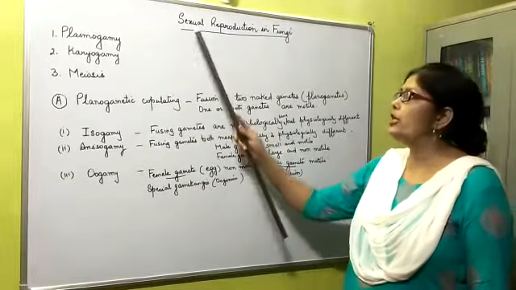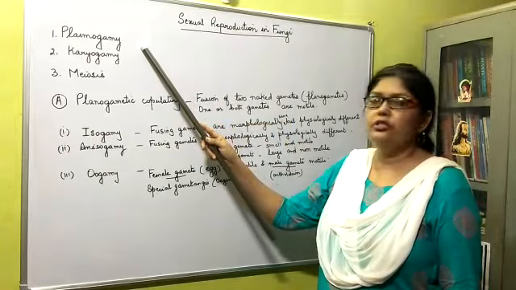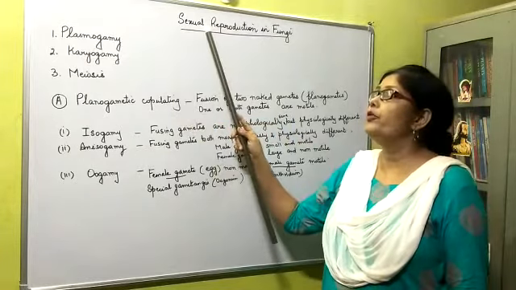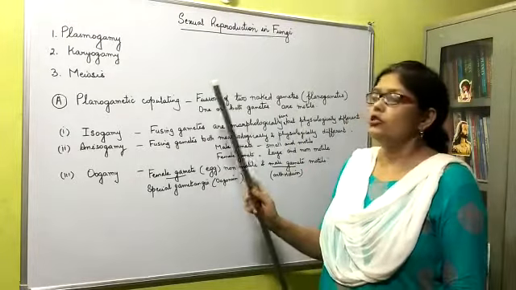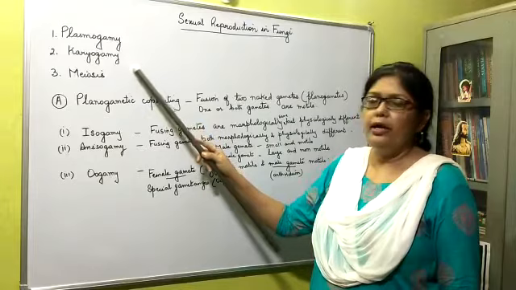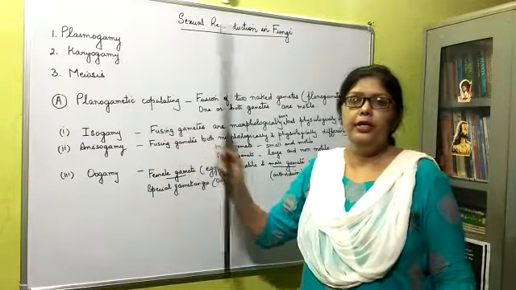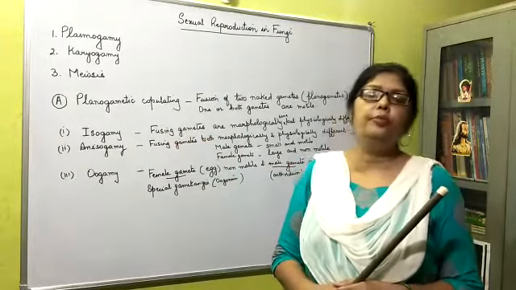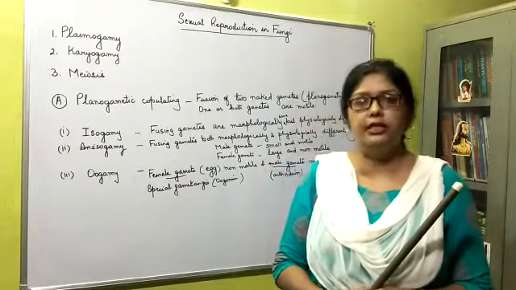Now we come to sexual reproduction in fungi. Sexual reproduction means reproduction taking place with the help of sex cells. It is of three types: plasmogamy, karyogamy and meiosis. So first, what is plasmogamy? It is the fusion of the protoplasm of two compatible gametes or sex cells.